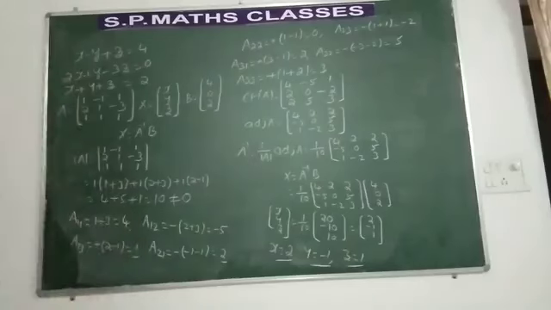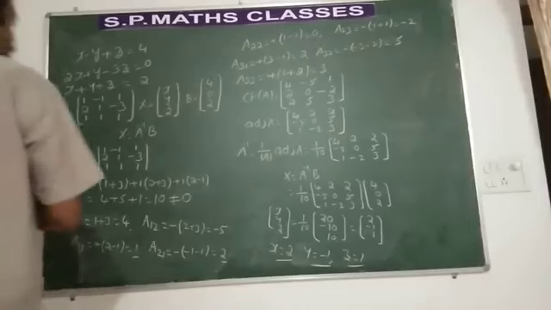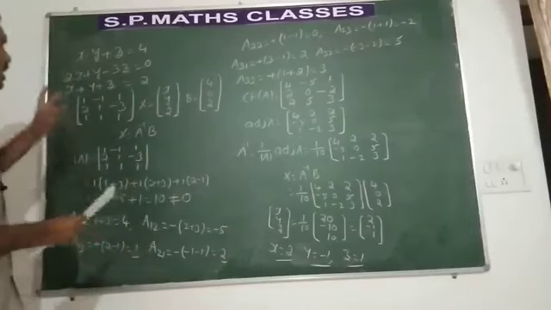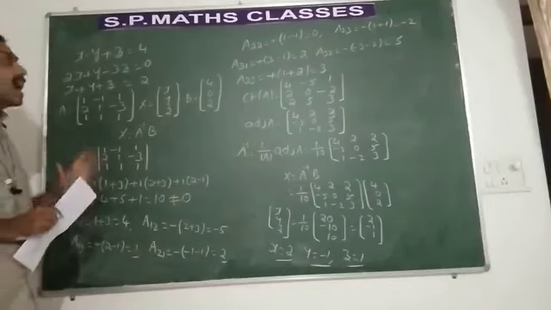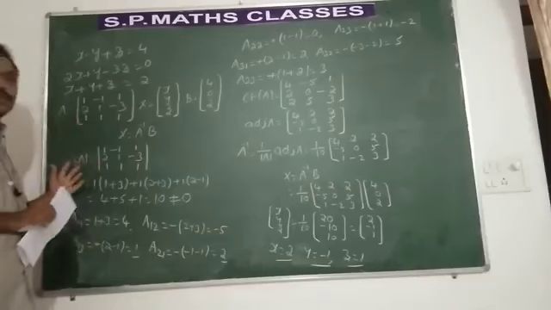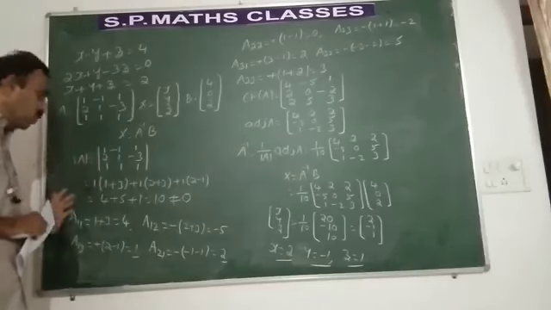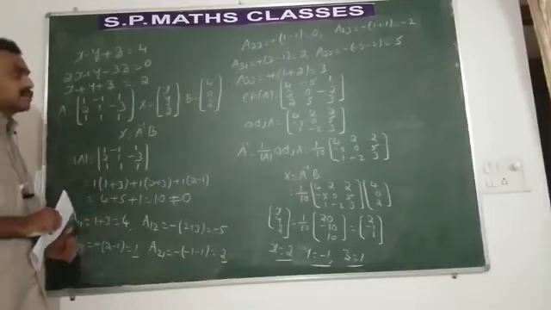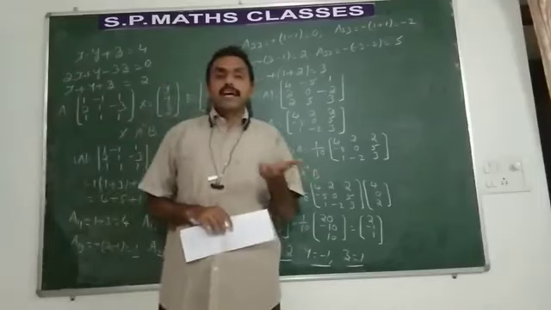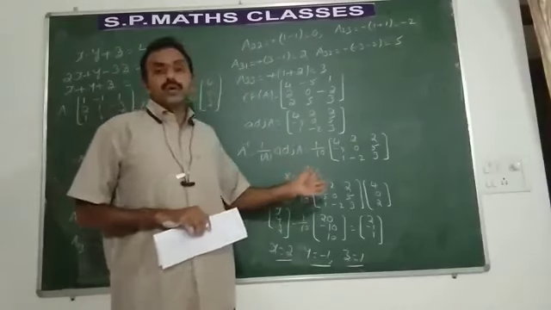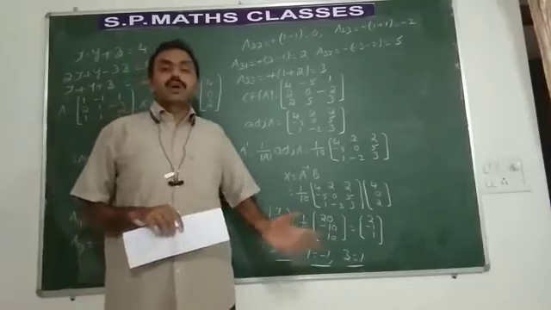I think you have understood how to get the value of X, Y and Z. Please understand carefully and observe carefully and write down the answer. And students, please try to understand first the equation. In the equation, X, Y, Z should be in order, and then find out determinant A. It should not be equal to 0. Then find the cofactor matrix. Then find the adjoint. Then inverse can be found using 1 by determinant A into adjoint A. Then X is equal to A inverse into B. So we get the value of X, Y, Z.